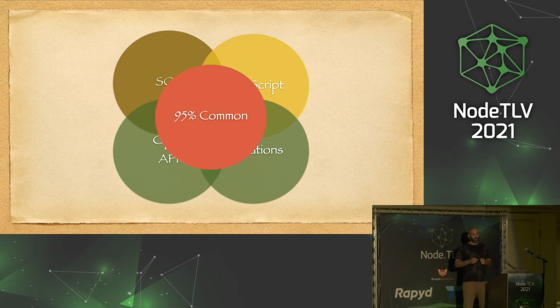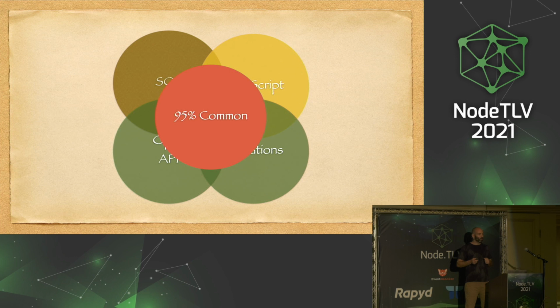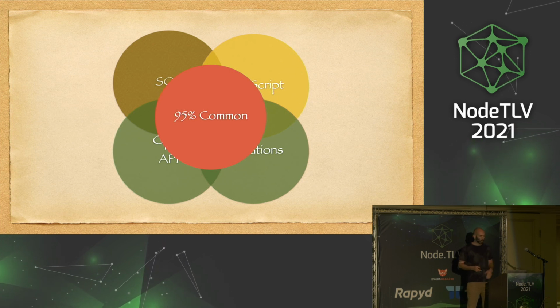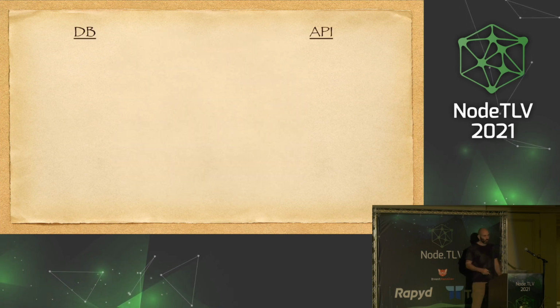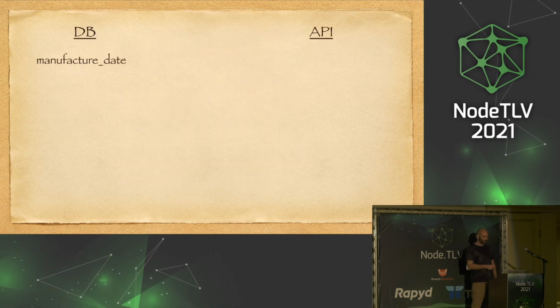But we can identify stuff that repeats itself, we can do mappings, and we can try to save ourselves a lot of trouble and rewriting. And let's see how we can do that. So let's take a few examples of differences.